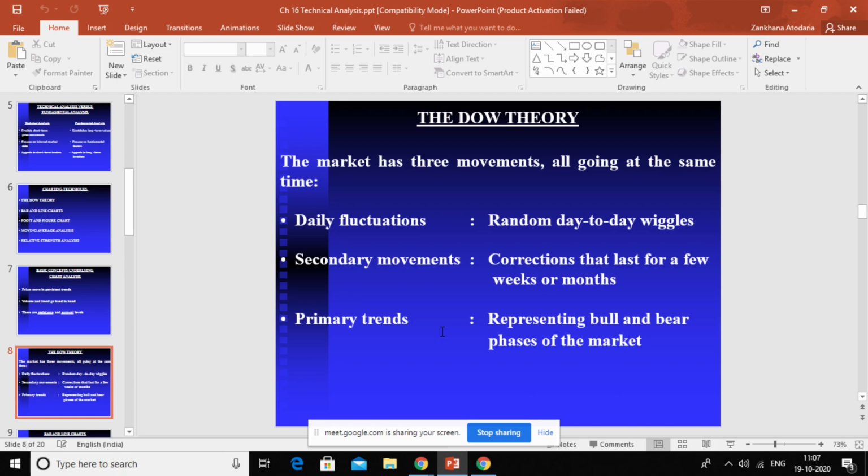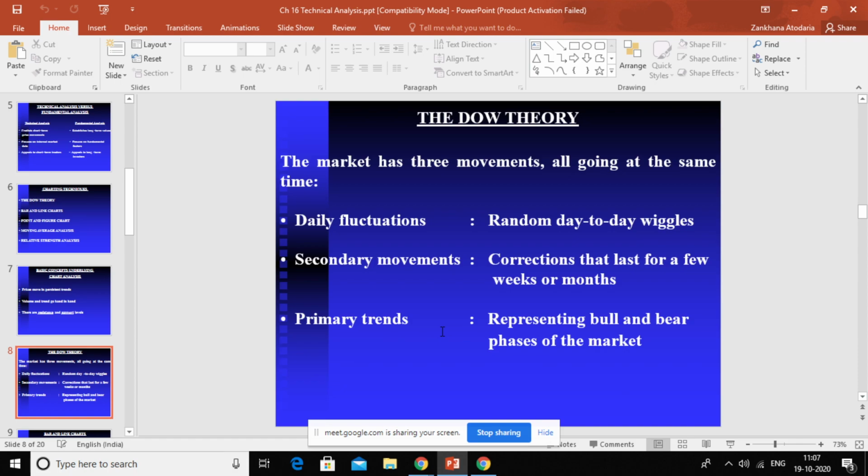Okay, so in that primary trend, even you can have certain corrections. A bearish trend or bullish trend doesn't mean one way movement of the stock prices. You won't be seeing an upward moving straight line for your bullish trend. No, it will always be a zigzag kind of pattern.